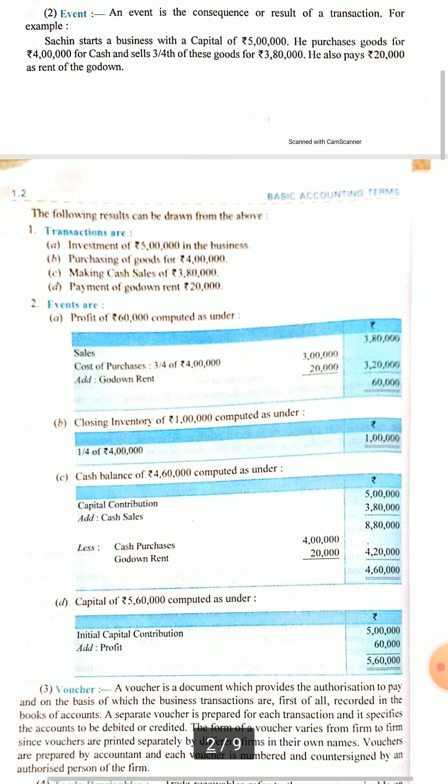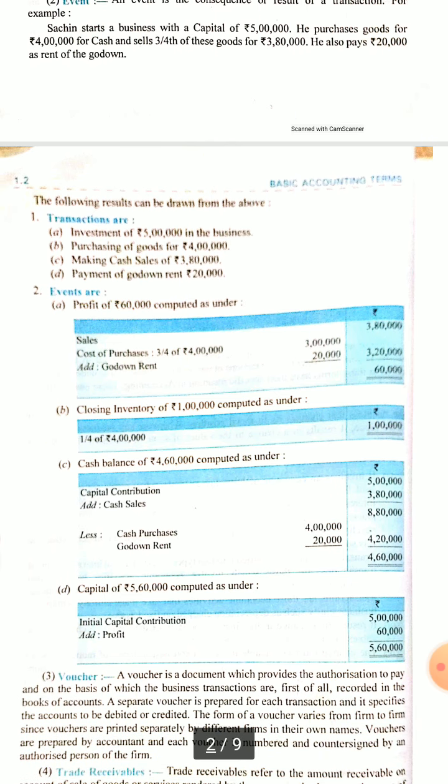Again, the initial capital contribution was 5 lakh, and profit was earned of 60,000. So the total capital will become 5 lakh 60,000, because the profit is not drawn yet; it was earned and it is there in the business.